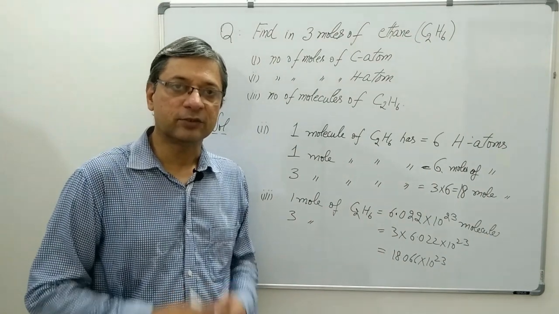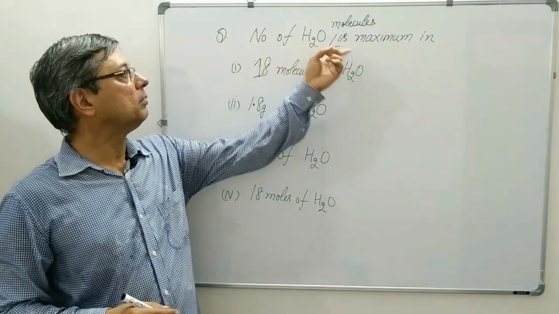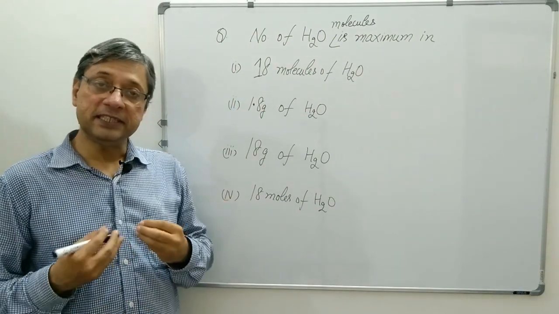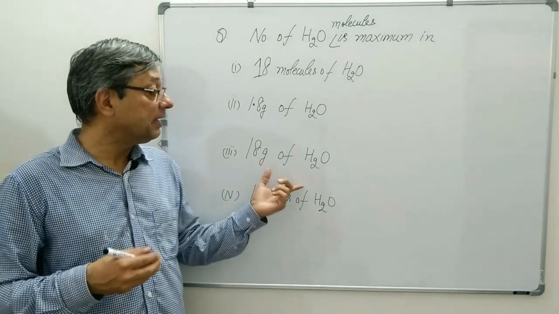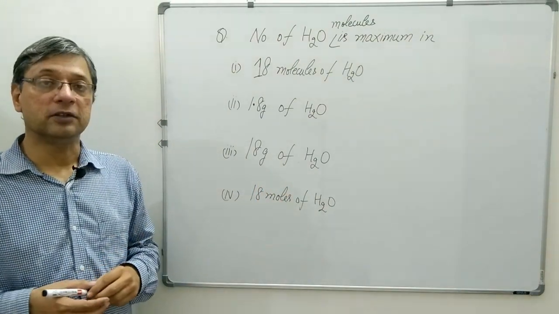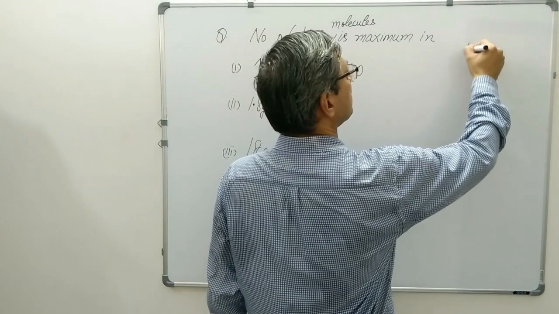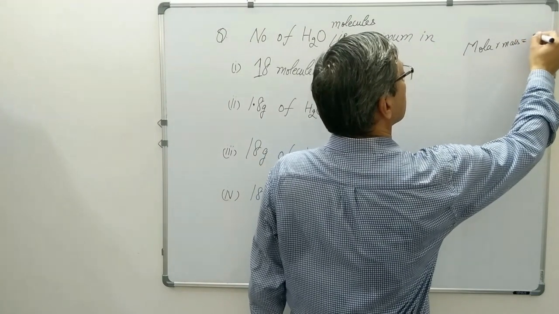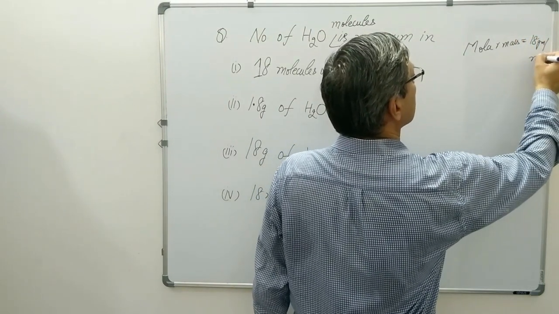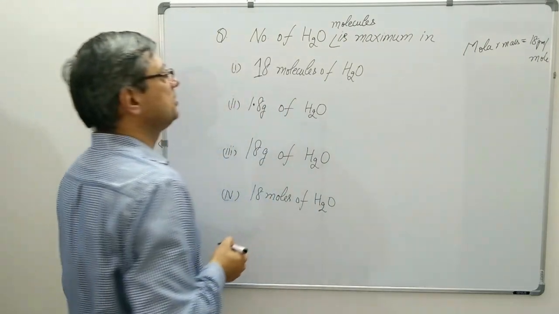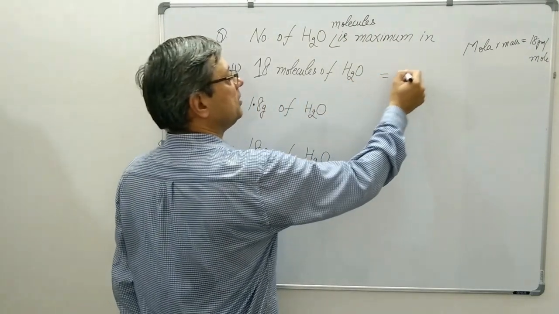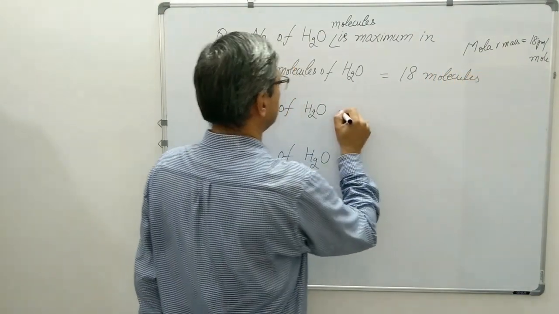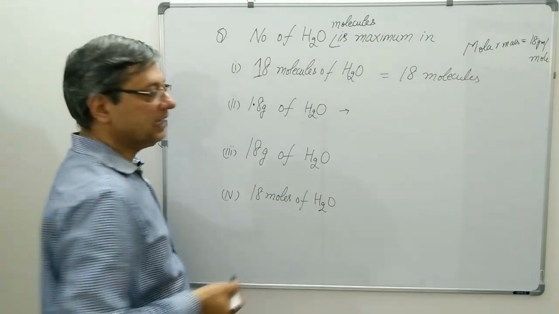Simple. Next question. Question is, number of water molecules is maximum in 18 molecules of water, or 1.8 gram of water, or 18 grams of water, or 18 moles of water. Now molar mass of water is 18 gram per mole. In first case, already number of molecules is given, so there are 18 molecules. Nothing to solve. Next case, we will apply the formula.